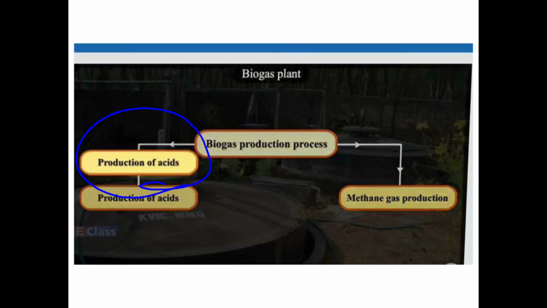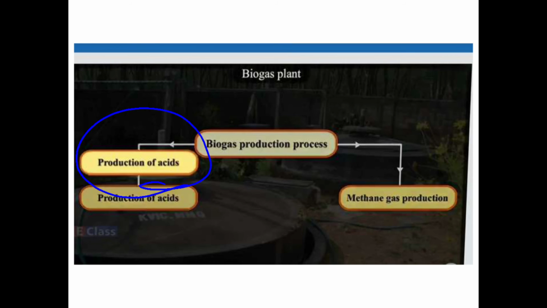Acid is formed when the microbes act on biologically degradable complex organic compounds. All those organic compounds are there, that means those with plant and animal origin. All that will be acted upon by the microbes and they will produce organic acid, like acetic acid and so on, that is getting produced.